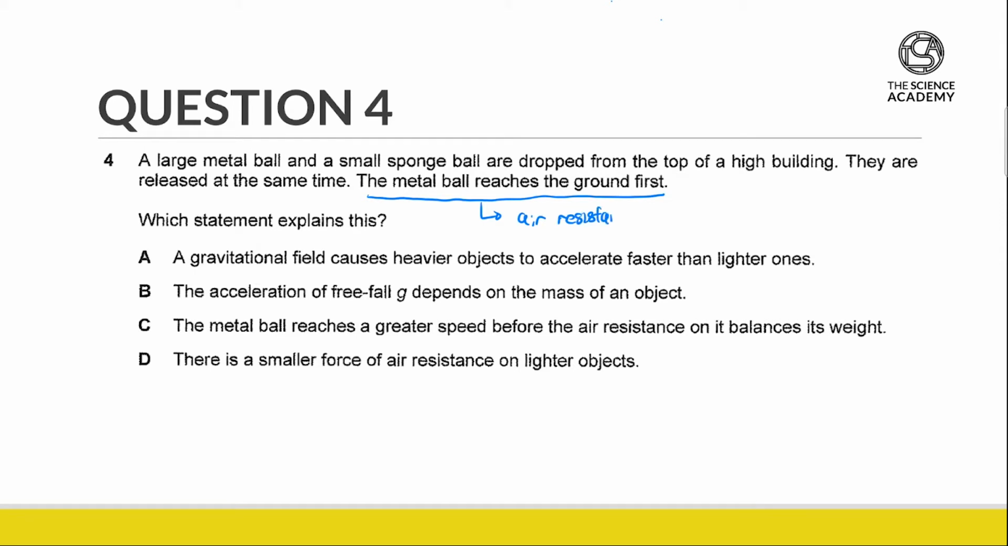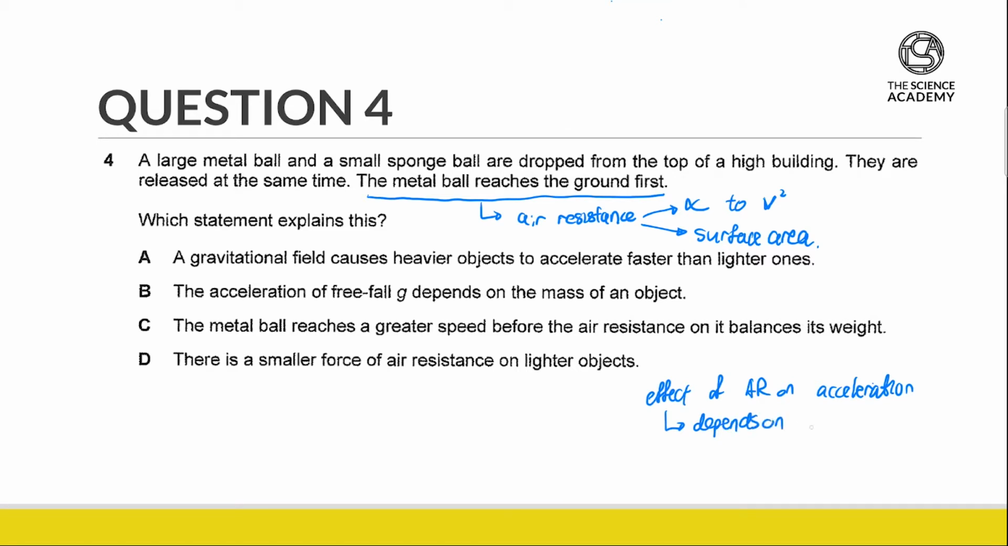Now, it's important to understand that air resistance is proportional to the speed of the object, or more specifically the speed squared of the object, and is also proportional to the surface area. However, the effect of air resistance on the acceleration is going to be dependent on the mass, right? It depends on the mass.